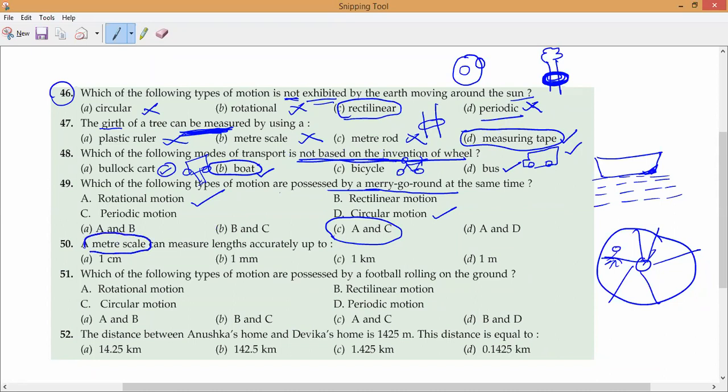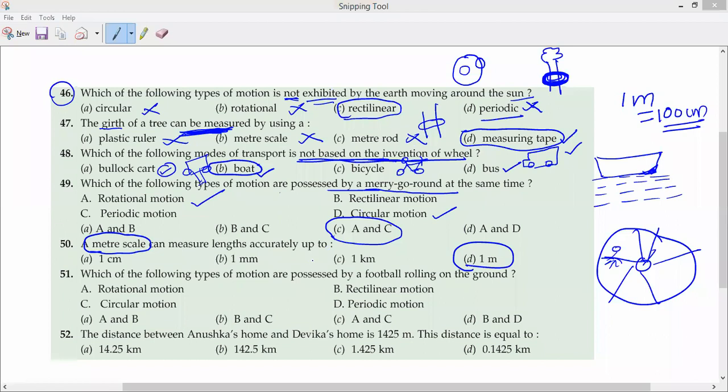Meter scale means 1 meter. Do you understand? 1 meter. So maximum it can measure accurately is 1 meter. 1 meter equals how many centimeters? 100 centimeters. That's all. Understand now, Neswaran? Sanat? Pranav? Yes, sir.